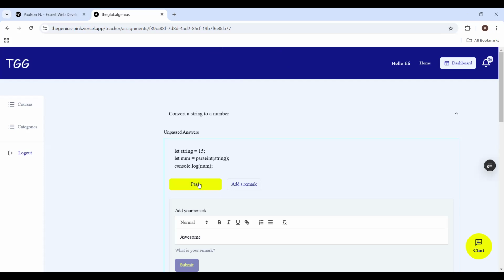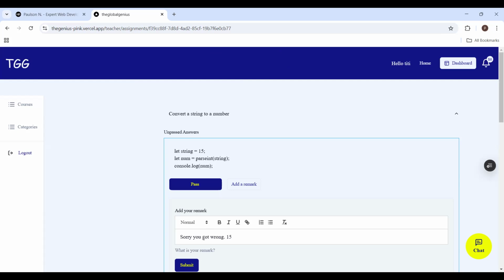So this says convert a string to a number. All right, now this person didn't get this correctly. They said convert a string, but here, let string equal 15 is not a string. I didn't even look at it very well, so I cannot pass it. So I could say, sorry, you got it wrong.